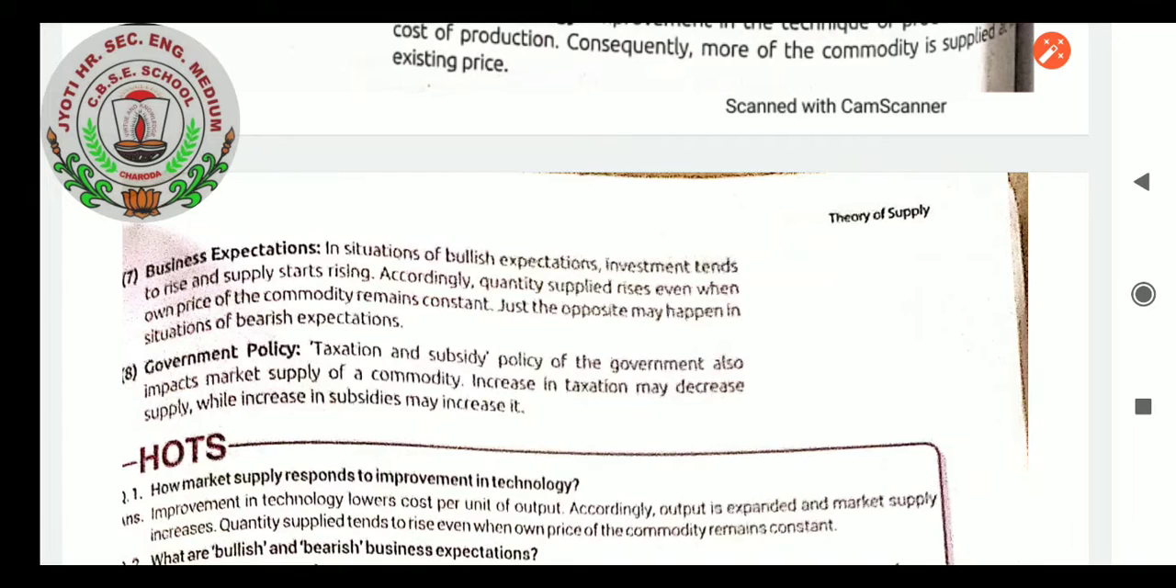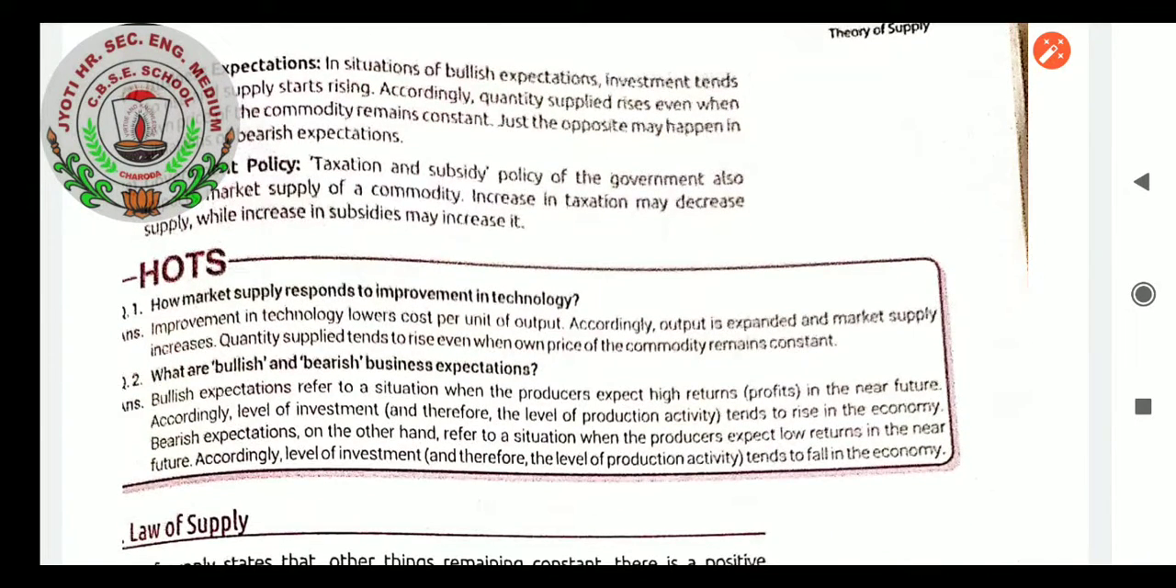Government policy. The taxation and subsidy policy of the government also impacts market supply of a commodity. An increase in taxation may decrease supply, while an increase in subsidies may increase it. How does market supply respond to improvement in technology? Improvement in technology lowers the cost per unit of output. Accordingly, output is expanded and market supply increases. Quantity supplied tends to rise even when the own price of the commodity remains constant. What are bullish and bearish business expectations? Bullish expectations refer to a situation when producers expect high returns and profit in the near future.